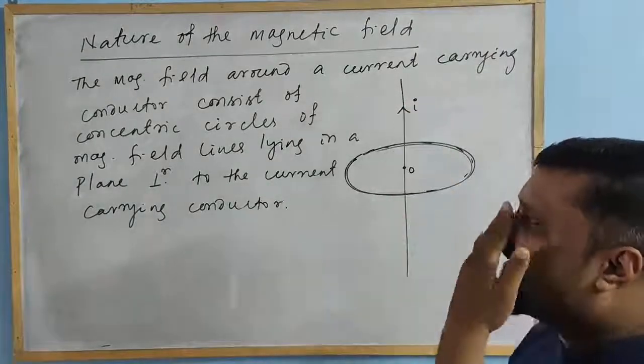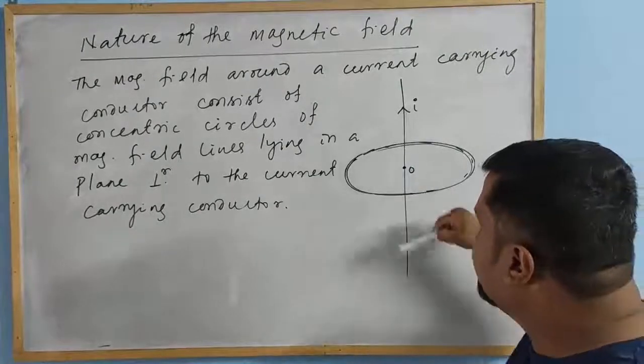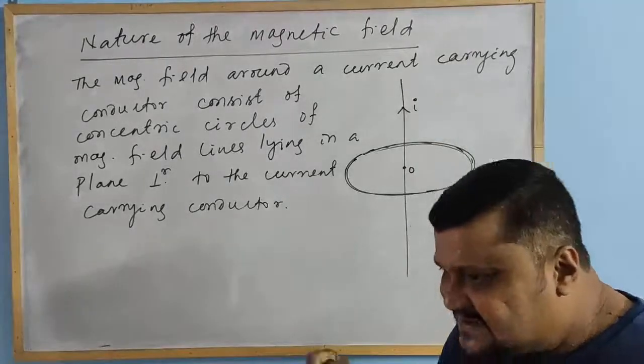So the nature of the magnetic field: according to Oersted's experiment, when a current carrying conductor is there, it produces a magnetic field around it. And what is the nature of this magnetic field?